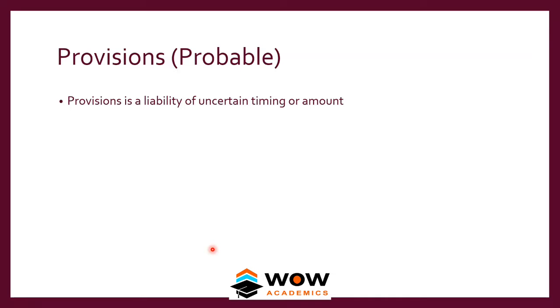So a provision is a liability of uncertain timing or amount. What we don't know is when we are going to pay it, and we don't know the amount that we are going to pay. That's why it is a provision. If you know both of these things, it's actually a liability. To qualify for a provision, all conditions are required.